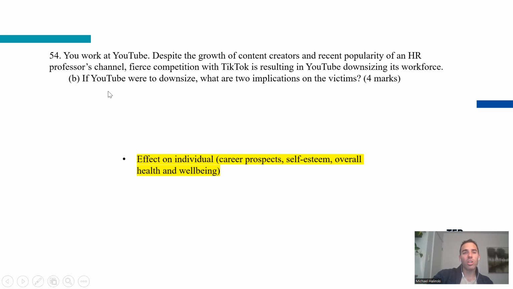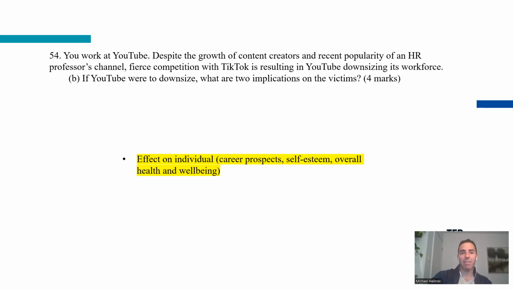If YouTube were to downsize, what are 2 implications on victims? I think the trick here is to identify that a victim is a person who has lost their job as a result of downsizing. So survivors are the people that keep their job. Victims are the people who lose their job. Okay, so the effect on the individual, it might affect their career prospects. You might experience stigma because people might say, hey, you were downsized because you were inadequate.